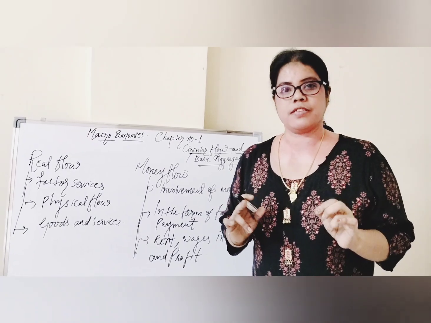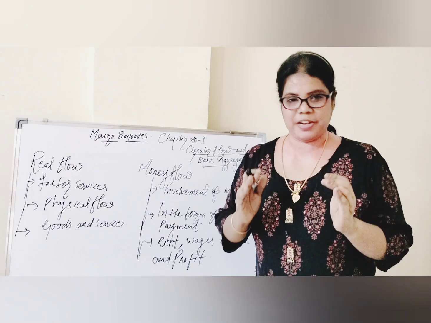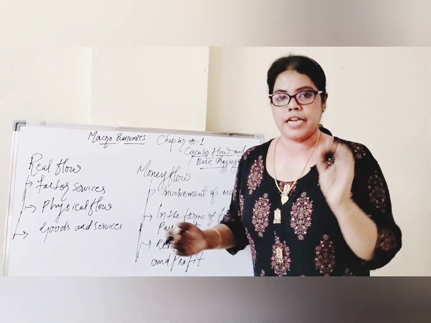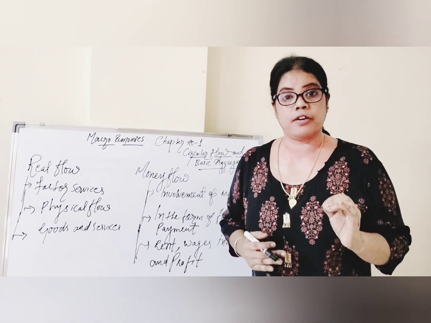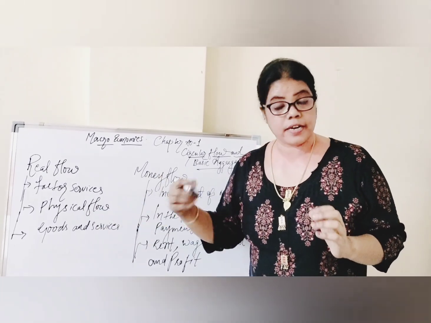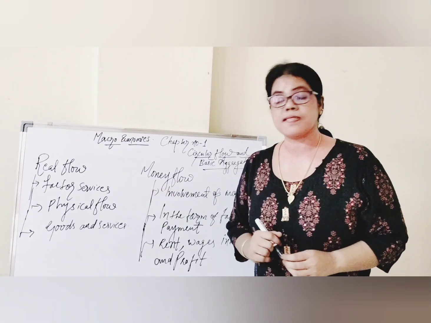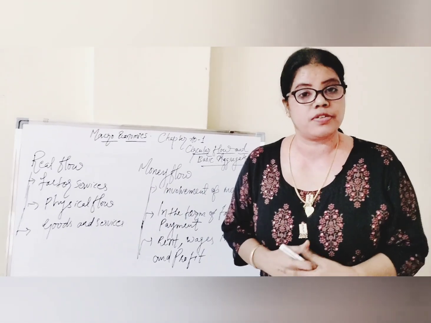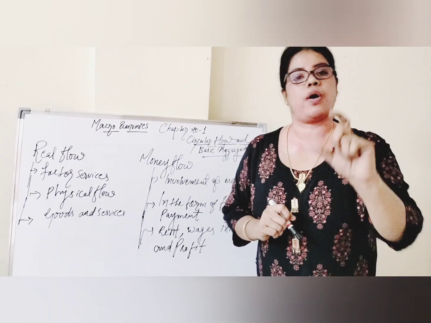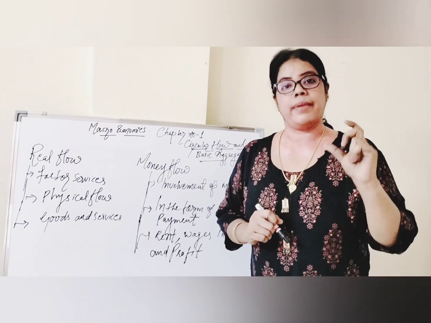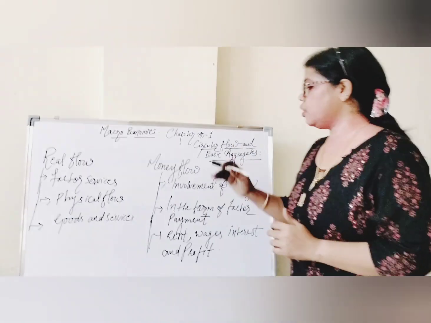Suppose the question comes: what is the difference between real flow and money flow? You have to keep in mind how to write this. Real flow means when the household is rendering services to the firm. Another name of real flow is physical flow, and it is a factor services for the process of production of goods and services. There is no involvement of money. This much you have to write. What is real flow? Whatever I said, you have to recall it. Understand?